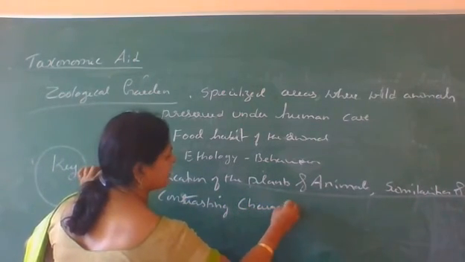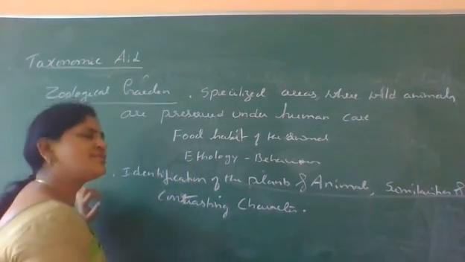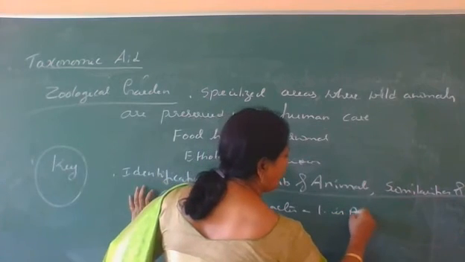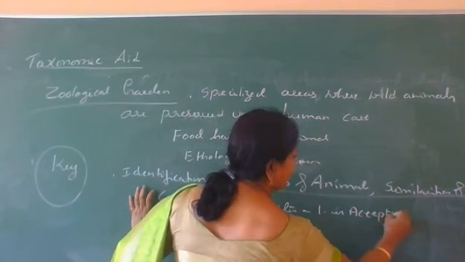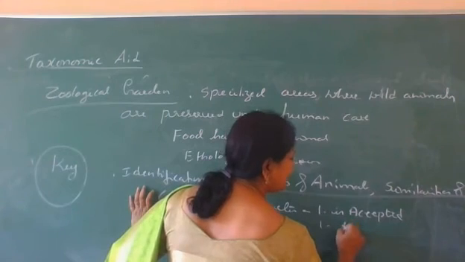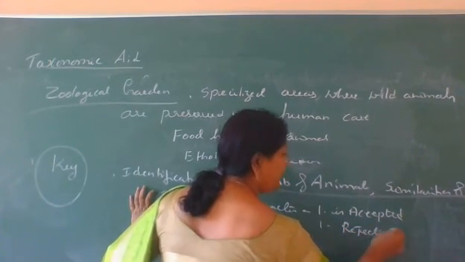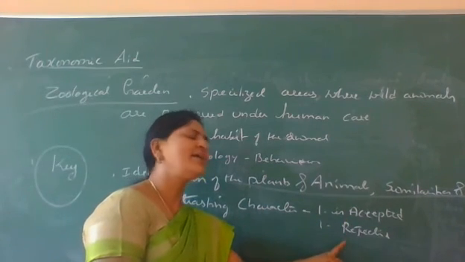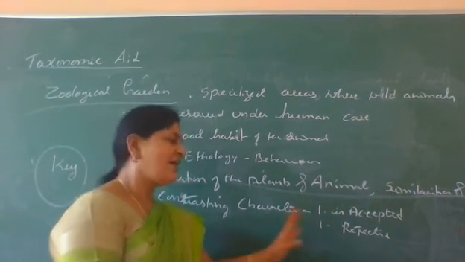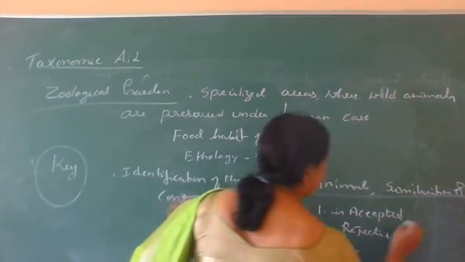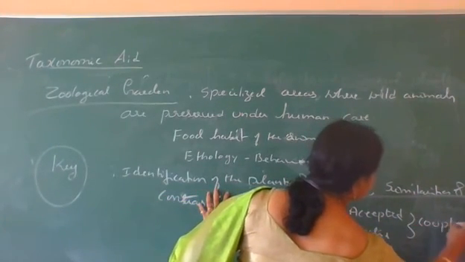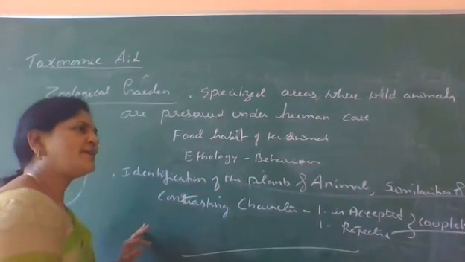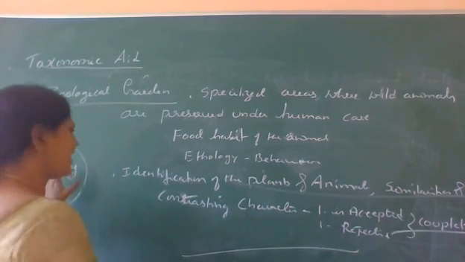Contrasting characters. In this opposite pair, one is accepted and another character is rejected. So in a pair, one character we may accept and another character we may reject. That is called couplet. What is couplet? The pair of contrasting characters in a key.